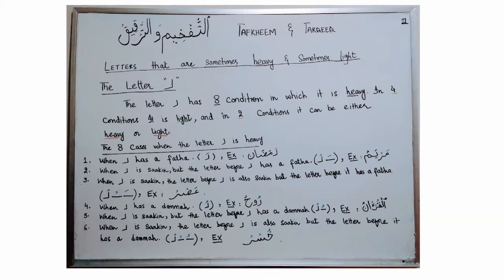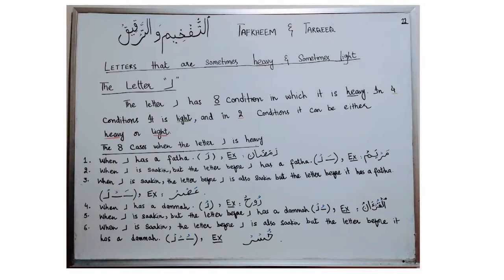Inshallah, we will continue with the topic of Tafkheem and Tarqeeq, and we are discussing those letters that are sometimes heavy and sometimes light. The letter that we are going to discuss today is the letter Ra, and letter Ra has 8 conditions in which it is recited with Tafkheem or with heaviness, and in 4 conditions it is recited with Tarqeeq or light, and in 2 conditions we have an option to make it heavy or light. We can choose to recite it with Tafkheem and Tarqeeq both.